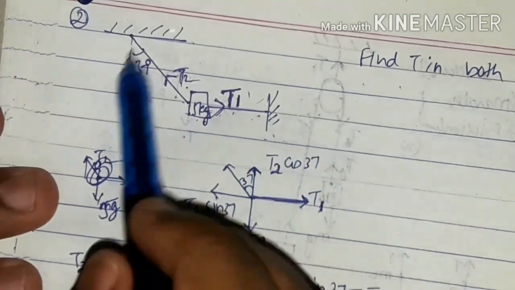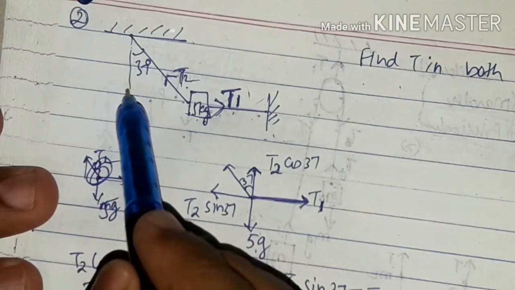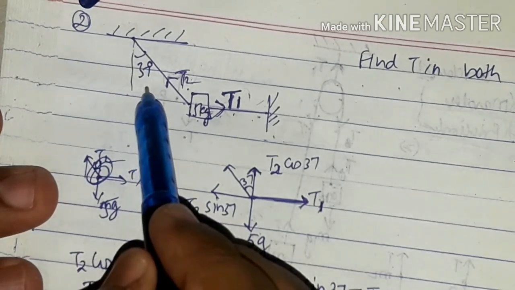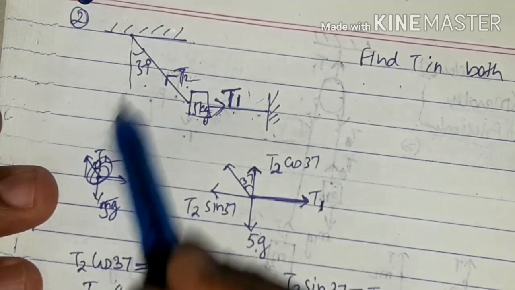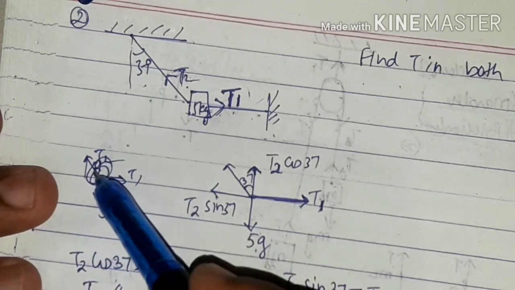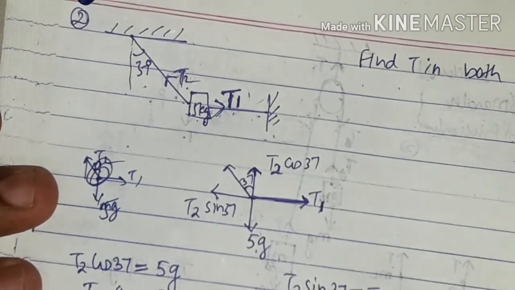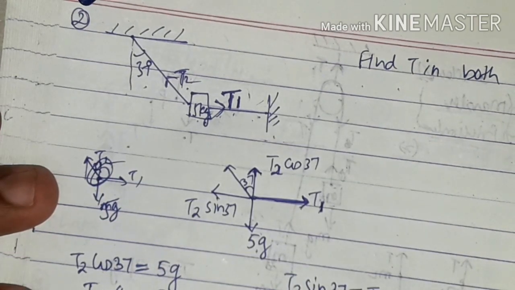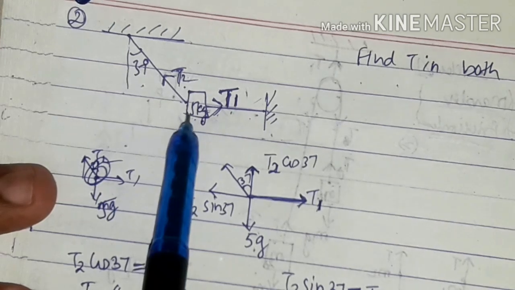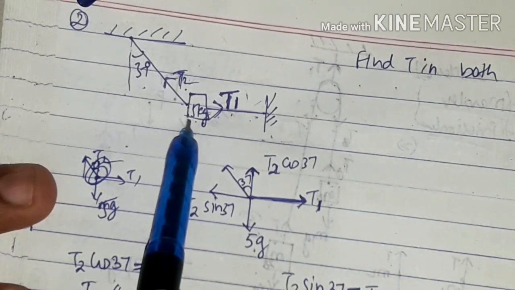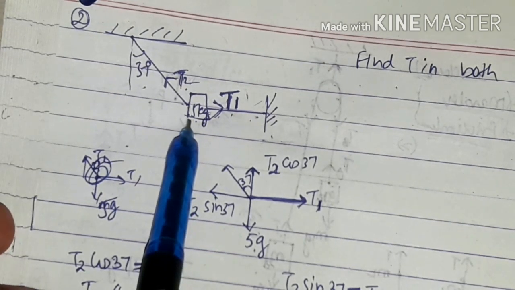Now they have given one more interesting thing: it is at an angle of 37 degrees. It is not straight, but inclined by an angle of 37 degrees. Now how to do this? Let's see. First we'll draw the free body diagram of this particular 5 kg mass. So for the 5 kg mass, we have to resolve the forces.